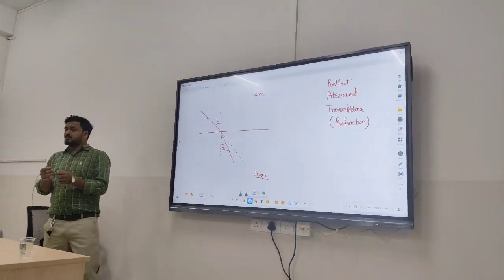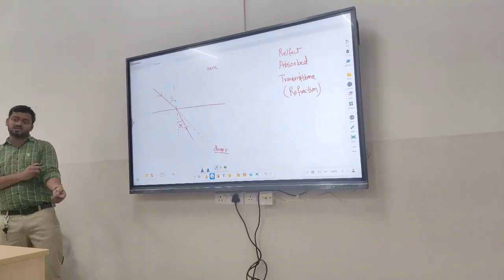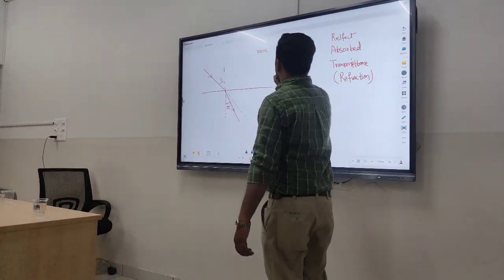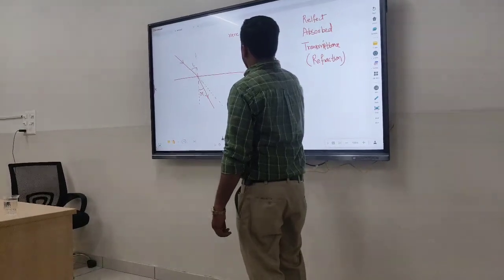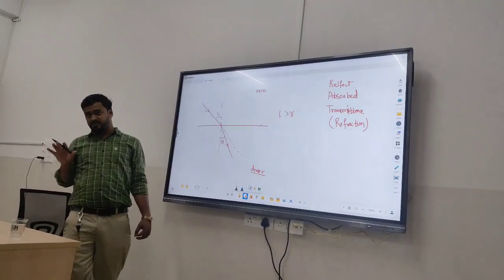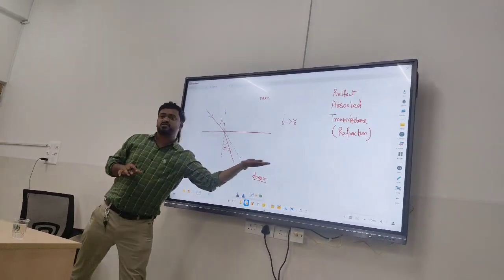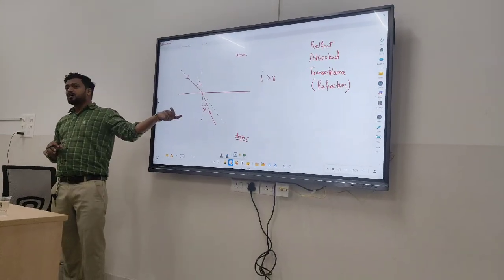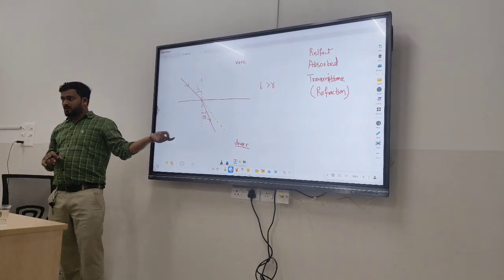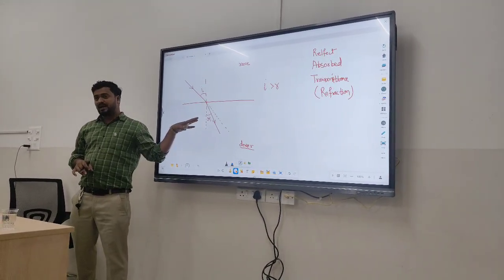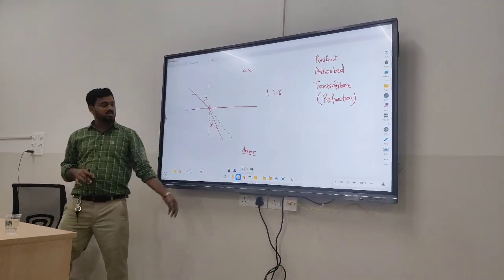One important relation between the angle of incidence and the angle of refraction that we should keep in mind is that the angle of incidence is always greater than the angle of refraction in the case when the light is traveling from rare medium to the denser medium. Because the time is constant, the light has a constant time to reach the same destination, so it takes a shorter path. Because the molecules here are closer and the traffic here is more, so it takes a shorter path.